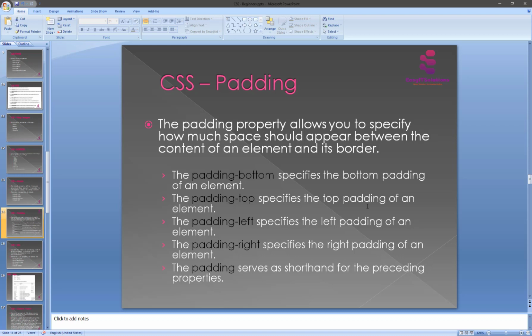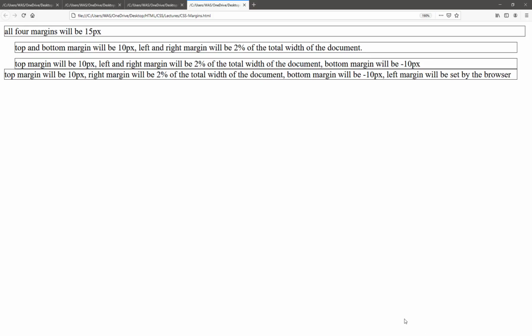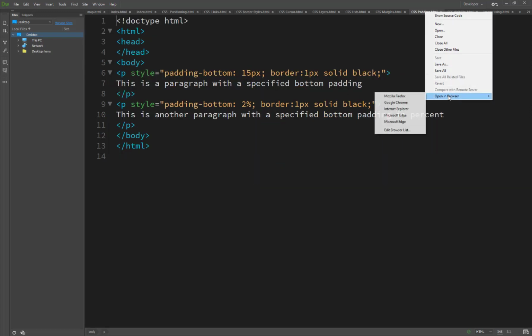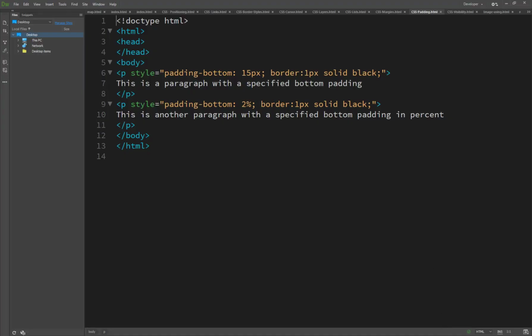The value of the padding property should be either a length, a percentage, or the word inherit. If the value is inherit, it will have the same padding as the parent element. If a percentage is used, the percentage is relative to the containing box. So here we see and understand how it works, and you will see here these are the margins.